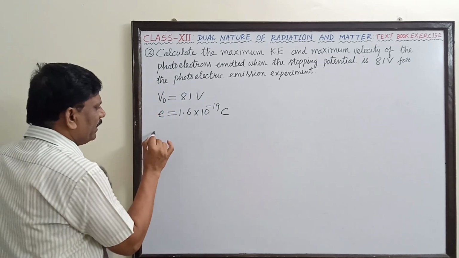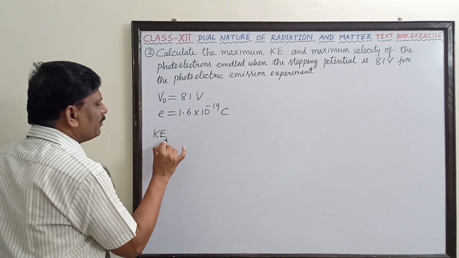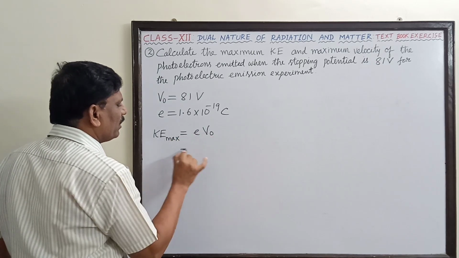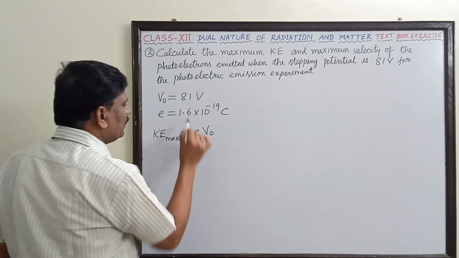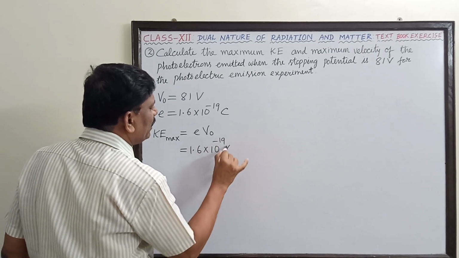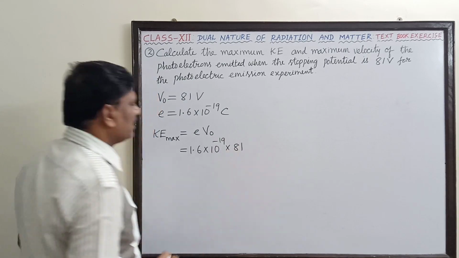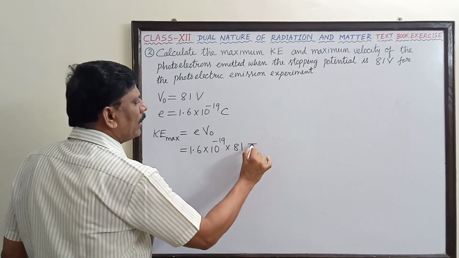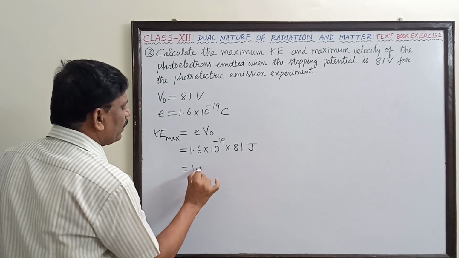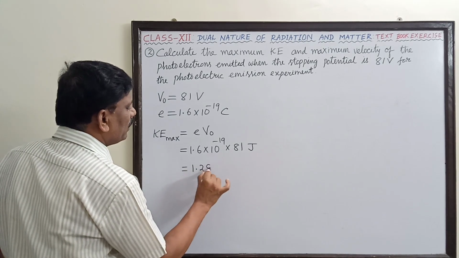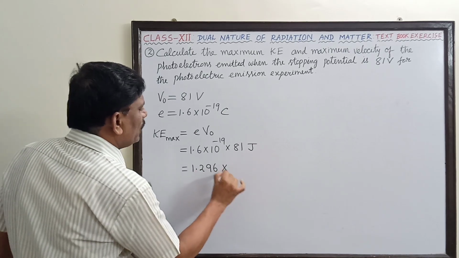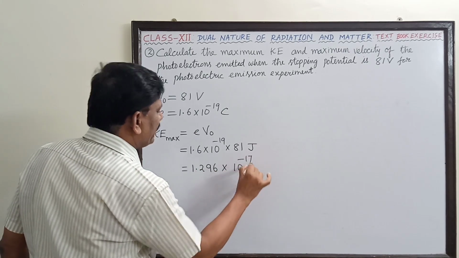We have studied that the kinetic energy maximum is equal to e into V naught. So this is equal to 1.6 into 10 to the power of minus 19 into 81. So coulomb into volt is equal to joule. So this is equal to 1.296 into 10 to the power of minus 17.